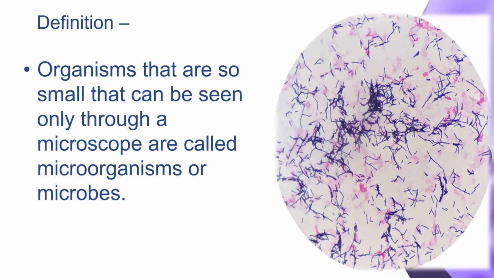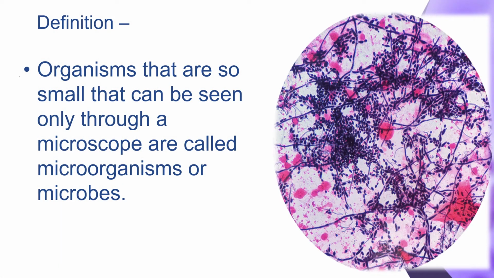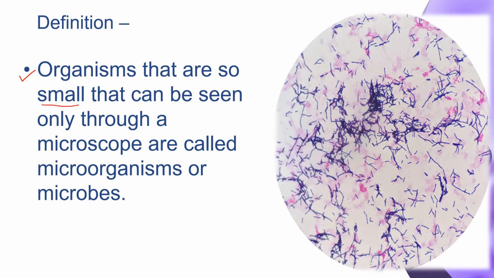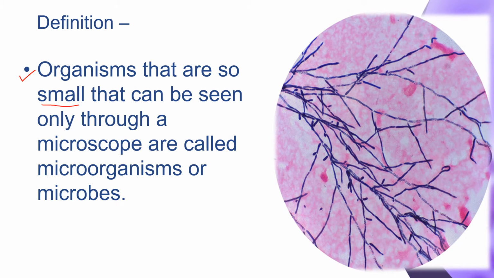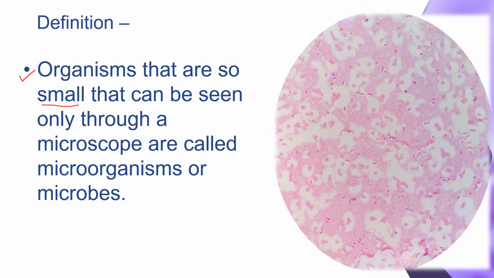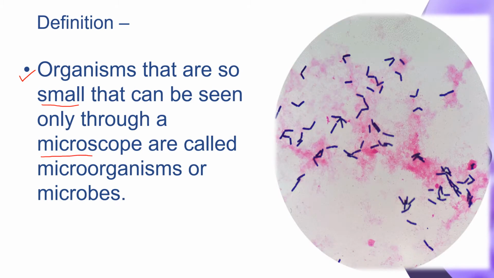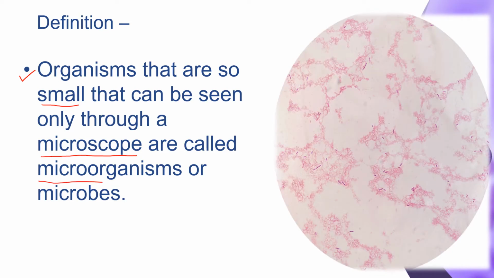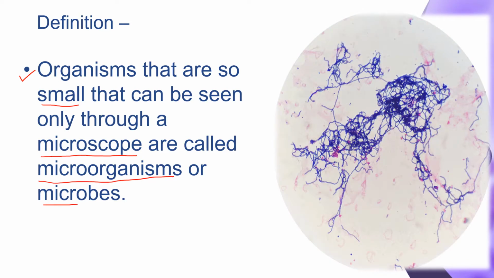So, organisms that are so small that they can be seen only through a microscope are called microorganisms or microbes.